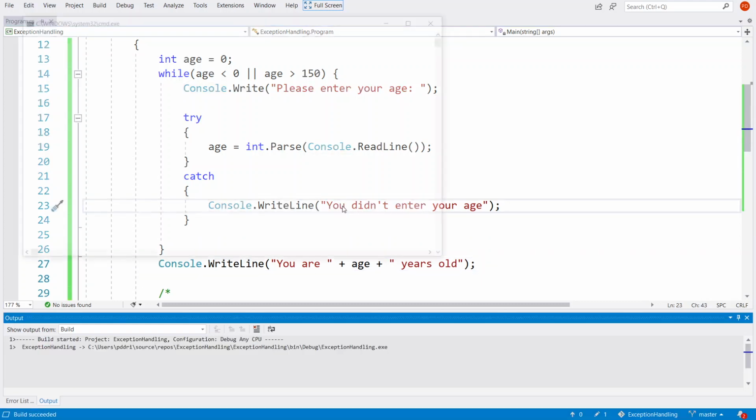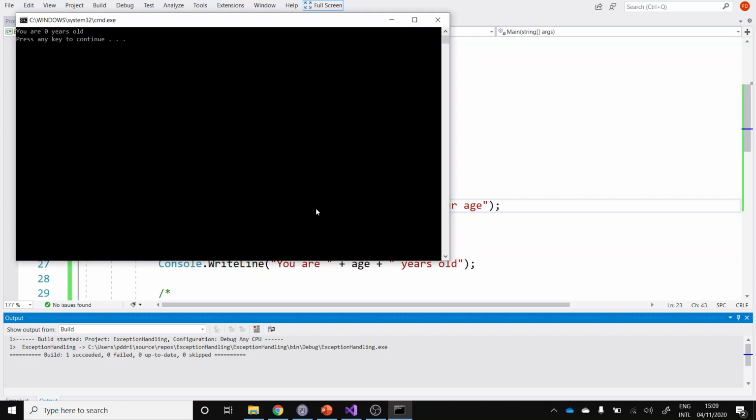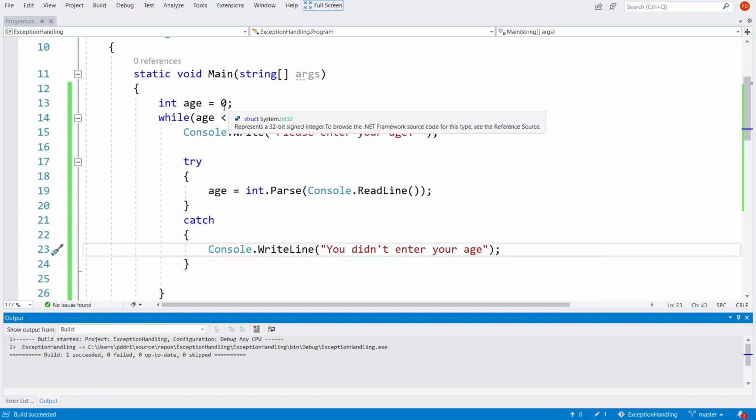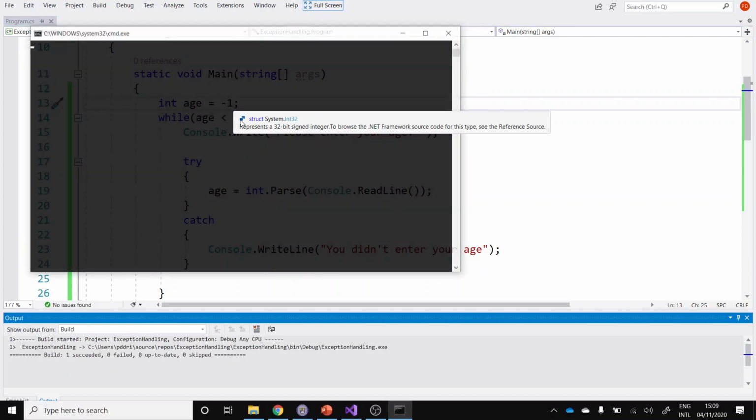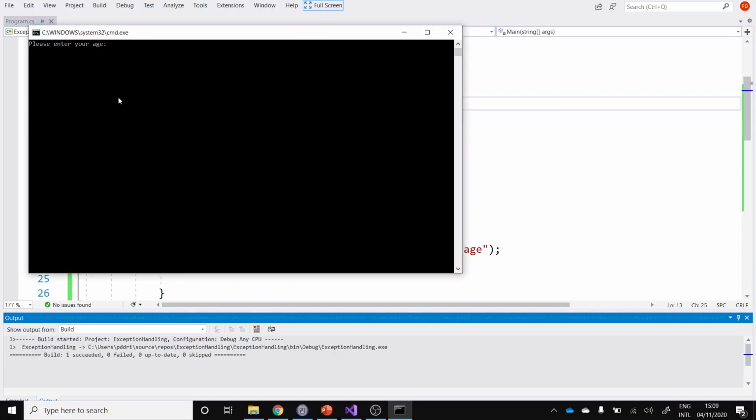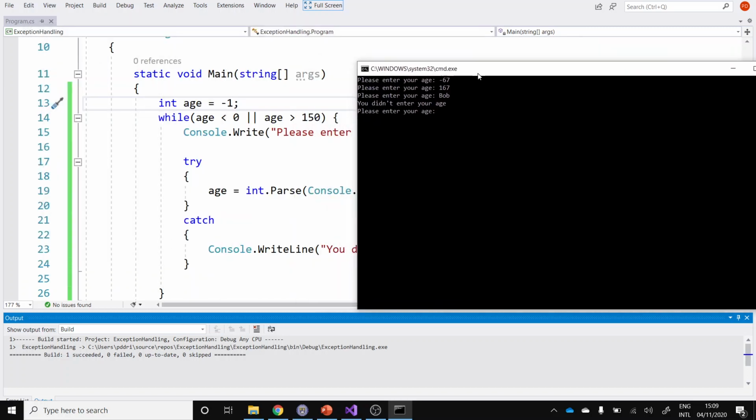Let's try it. So if we type in something, oh, you are 0 years old, because that is valid. So I'll have to put something invalid in as a default. So I'll say I'm -1 by default. Please enter your age. -67. Please enter your age again. 167. Please enter your age. Bob, you didn't enter your age because that's detected the invalid input. We caught the exception and displayed the error message. Let's do something just on the edge. Good, it says we're 0 years old.